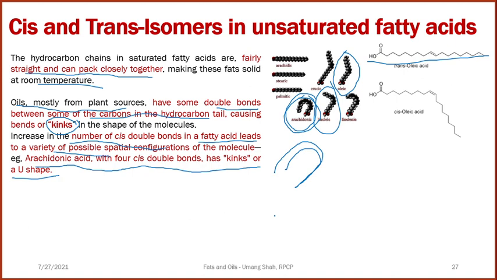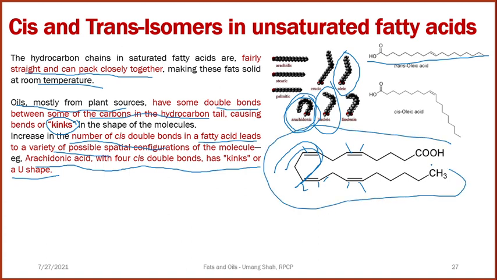So whenever cis double bonds increase in any fatty acid structure, its shape becomes bent, and this effect is called kinking. This is the structure of arachidonic acid where all double bonds are in cis form, so the structure is totally bent and in a U shape.